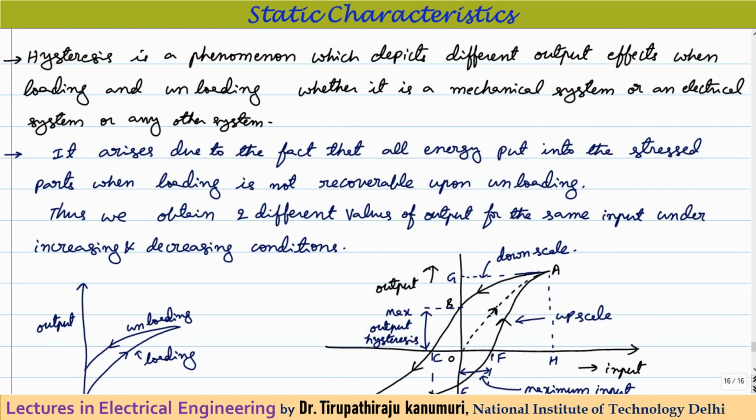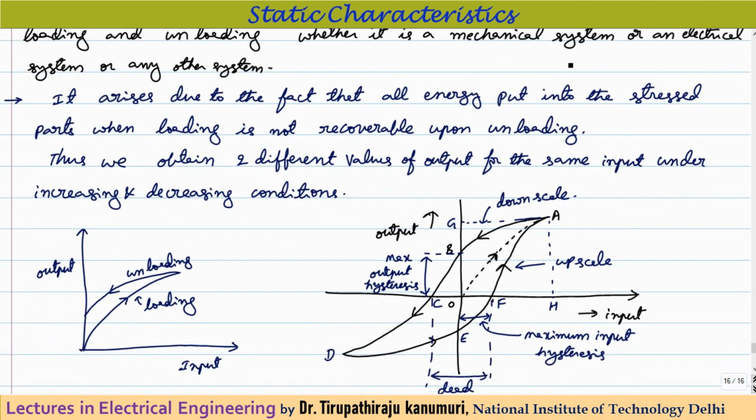Hysteresis is a phenomenon which depicts different output effects during loading and unloading, whether it is a mechanical system, an electrical system or any other system. There will be different values of output for a given value of input during loading and during unloading. These are also called upscale and downscale.